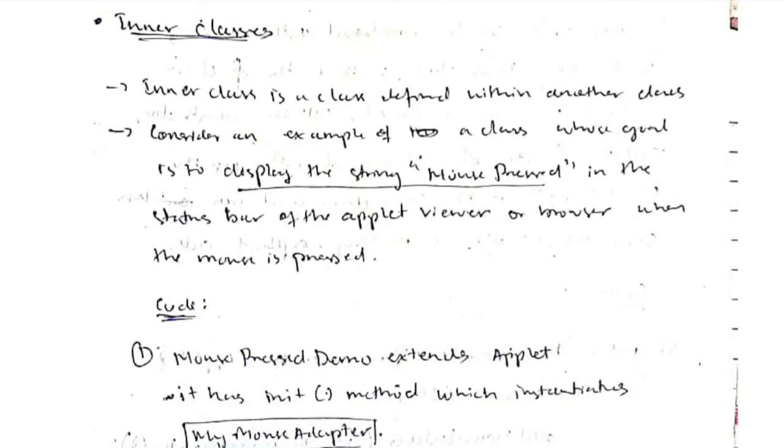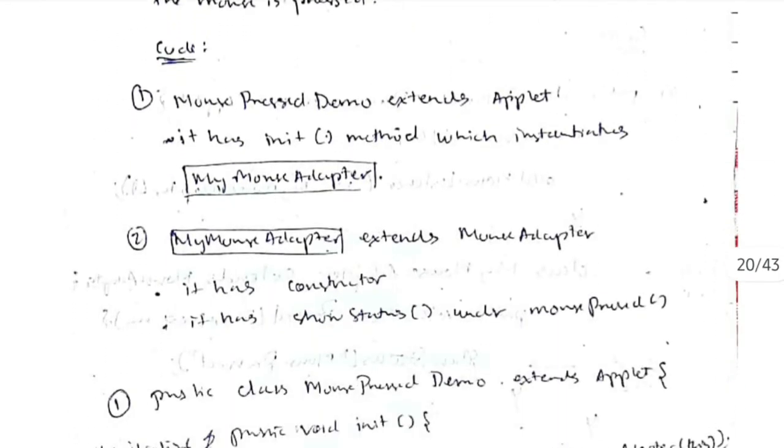Now to inner classes. An inner class is defined as a class defined within another class. Okay, so here's an example which displays mouse pressed. We are defining a class whose goal is to display the message mouse pressed when any button is clicked. Means if the mouse is clicked, mouse pressed should be shown on the status bar. So for that, we'll define a main class here which initializes this object, for defining the clicks. Then we are defining what the function should do.